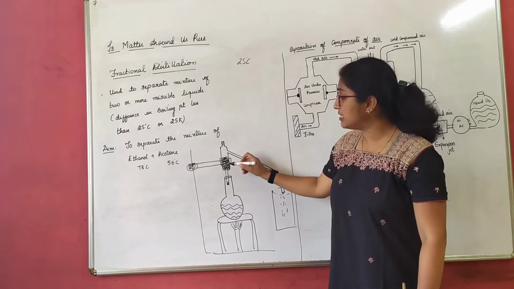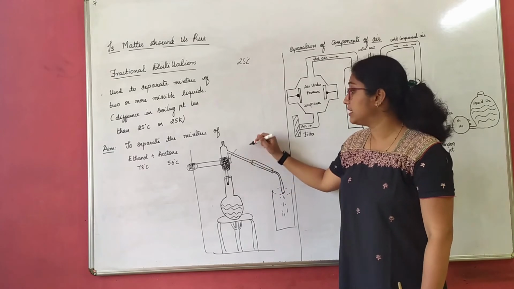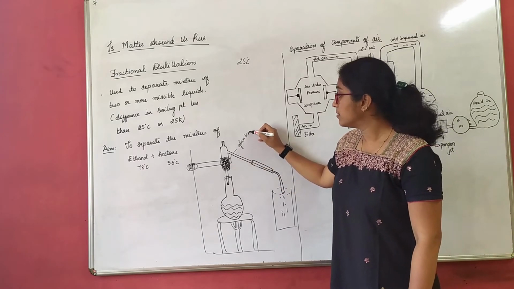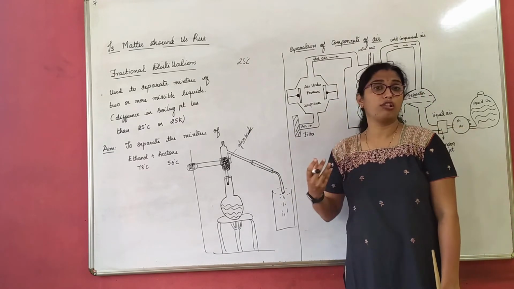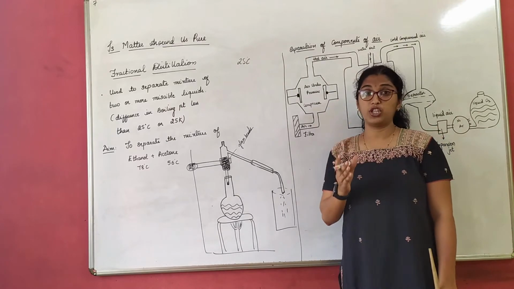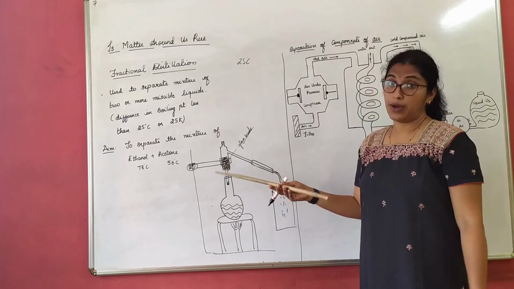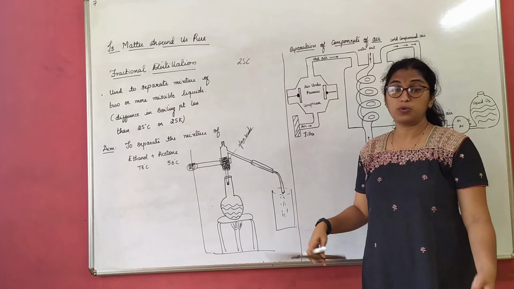And in this fractional distillating column, what you see round are nothing but glass beads. Yes, a type of glass beads, not the ordinary one, a typical glass bead which is used in a fractional distillating column only. So we use that here. Why? You will understand it. Now here we know the remaining parts, what it is.